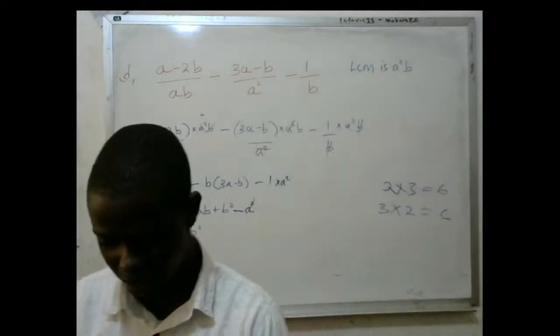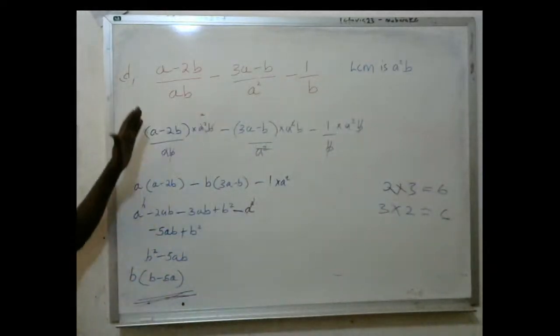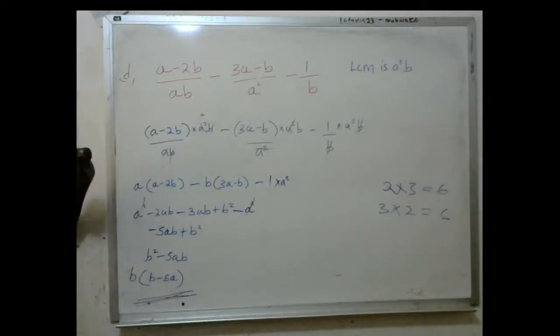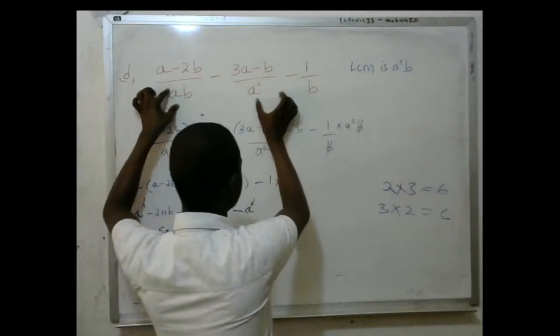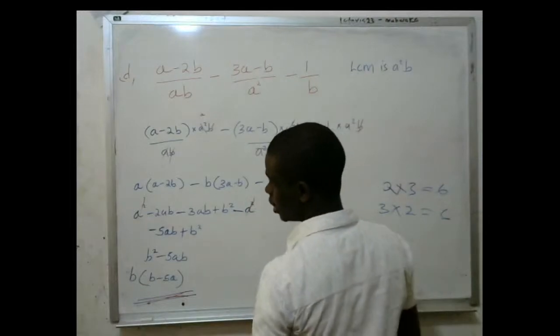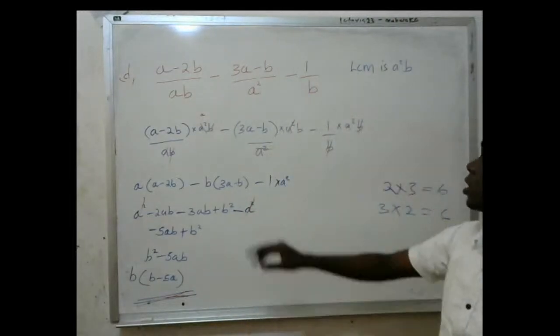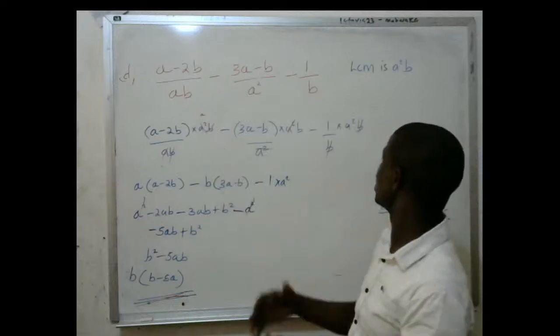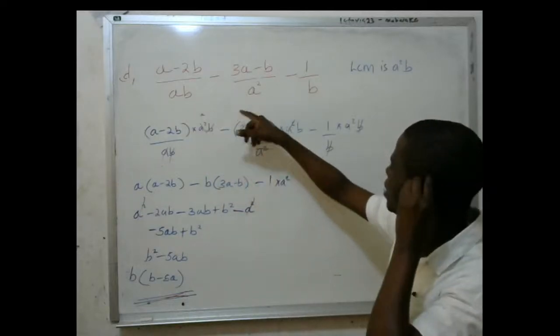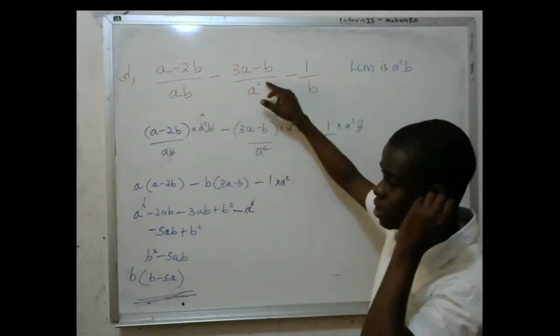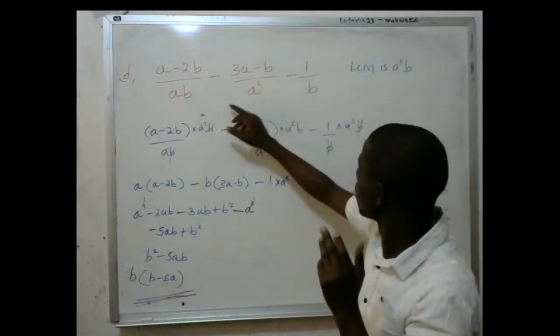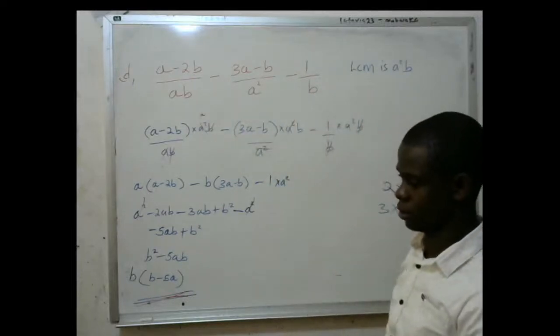Time is not our best ally. I repeat. Here, my first task was to identify the LCM of these 3 denominators. Now the LCM, I look for the biggest, but this one is A squared and this is B. I couldn't say that the LCM is AB. It is A squared because it is the biggest one, and then this is the B.